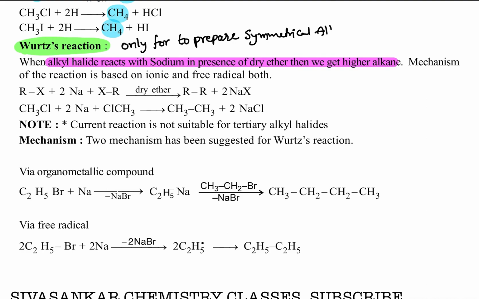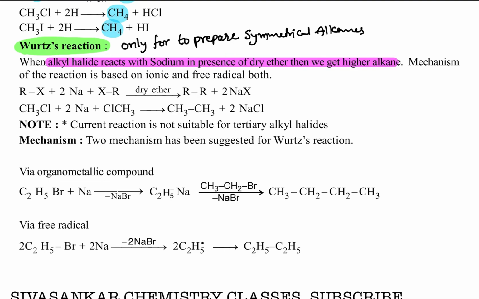Symmetrical alkanes. Why symmetrical alkanes? Symmetrical alkanes means only then will we get a high yield of alkanes. Otherwise, a very low percentage is obtained from unsymmetrical ones. That means whenever you take alkyl halides, we can easily prepare symmetrical alkanes here. Okay, I will explain clearly, listen once.